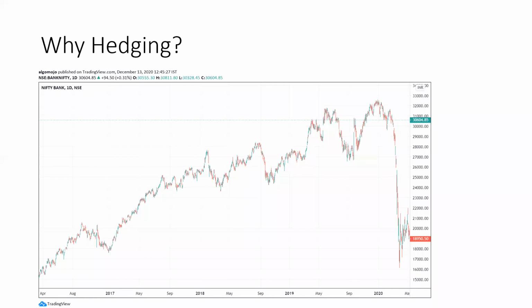In the past, we had seen various such uncertainties. It could be Brexit. Even during 2016, there was an uncertainty there. Demonetization and US election results during November 2016, again a huge uncertainty. The coronavirus crisis this time, one of the biggest uncertainties I have ever seen in my life, more than 2008. 2008 itself was an uncertainty when the subprime crisis was going on. By that time, it was a total uncertainty in markets.